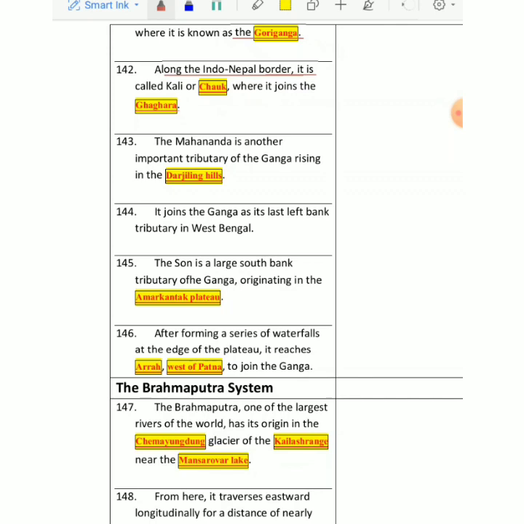Then we have Mahananda. Again, it's a very important tributary of Ganga, rising from Darjeeling. Darjeeling, you already know, is important for tea. Darjeeling tea is considered the best tea of the world, right? We used to export maximum tea from Darjeeling, and it joins Ganga from its left bank in West Bengal.